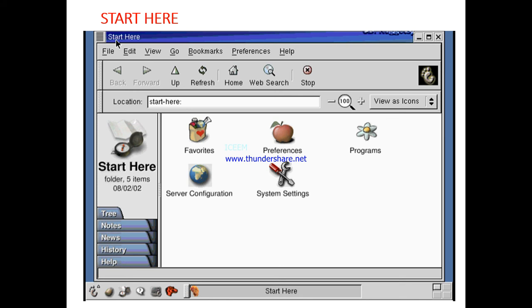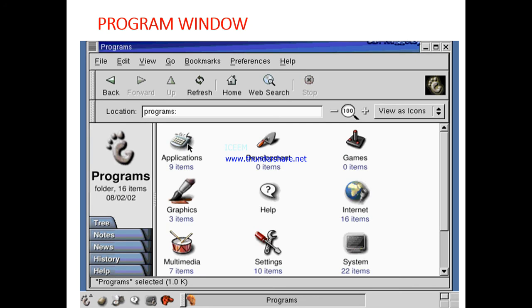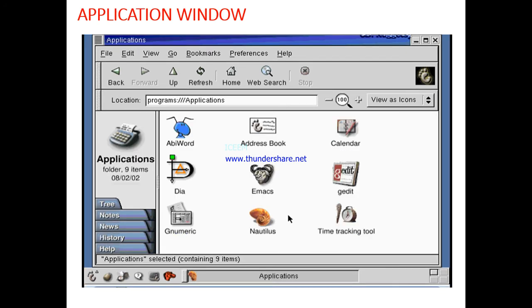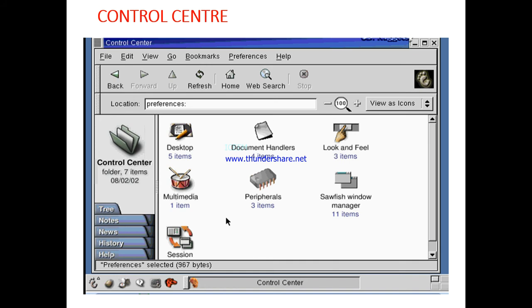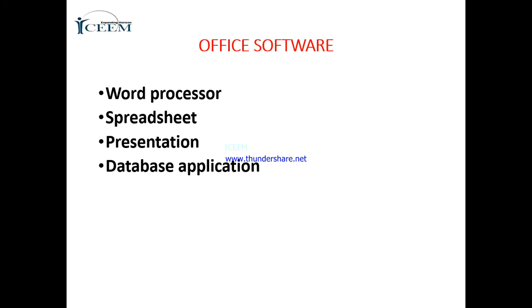Here we can start. This is the starting screen. This is a program window. This is the application window. This is a control center. While we do practicals, we will clear each and every step: how to install Linux, then configurations, shell scripting, then details about the kernel. We will see one by one. Some office software is there: word processor, spreadsheet, presentation.